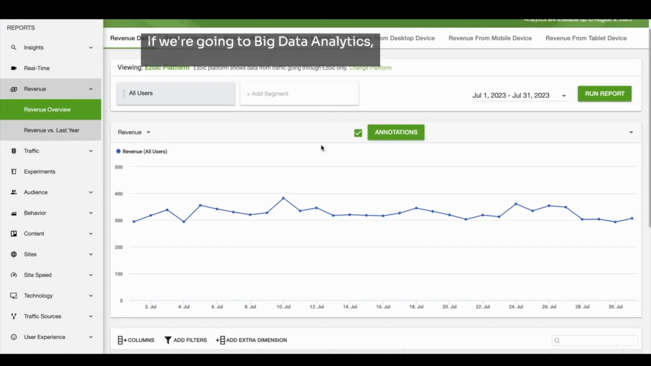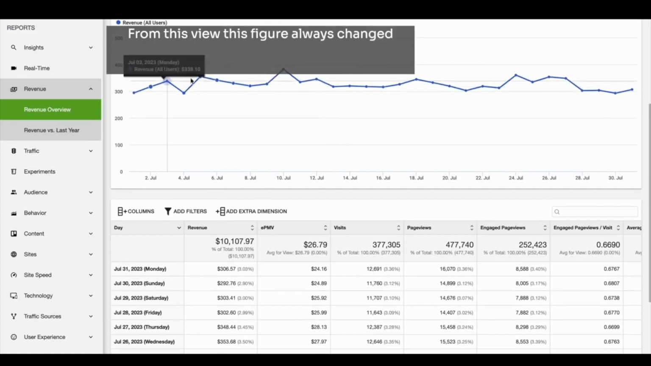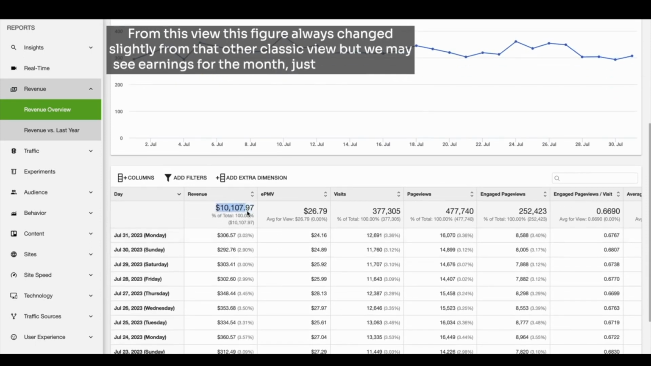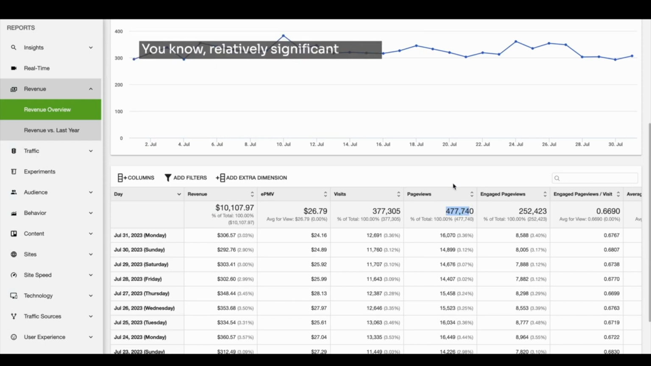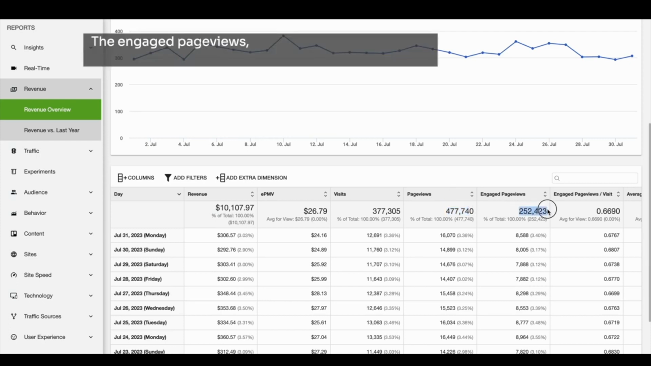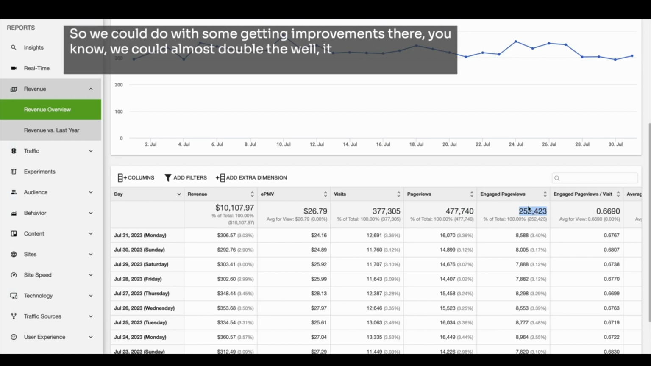If we go into big data analytics and have a look at the figures for July from this view, this figure always changes slightly from that other classic view, but we can see earnings for the month just over $10,000. Page views, we're looking at 477,000 page views, which is relatively significant. The engaged page views, this is a metric for someone that stayed on a page for around 30 seconds or longer. We could do with some good improvements there. We could almost double it, and there are some good gains to be had there.